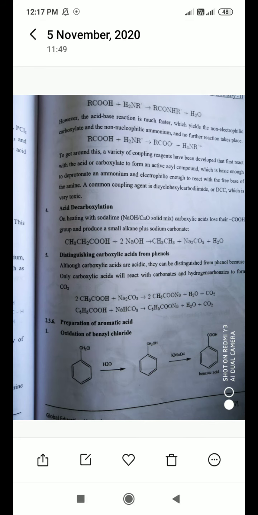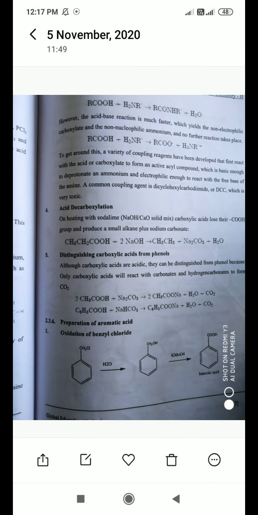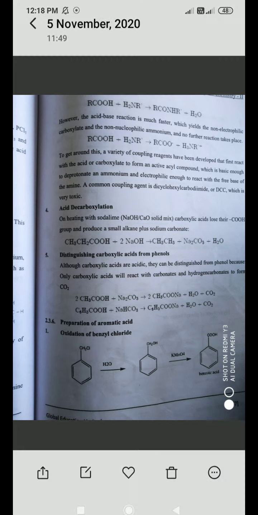Now preparation reactions of aromatic acids. So far we have seen the reactions of carboxylic acids, which types of compounds we can form or synthesize.